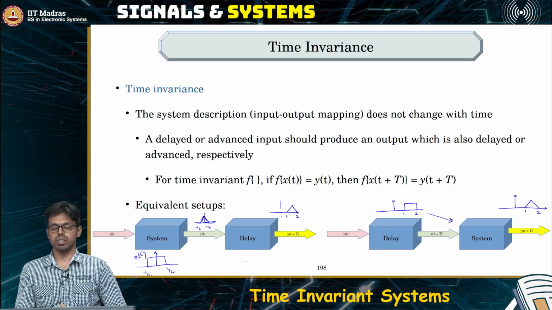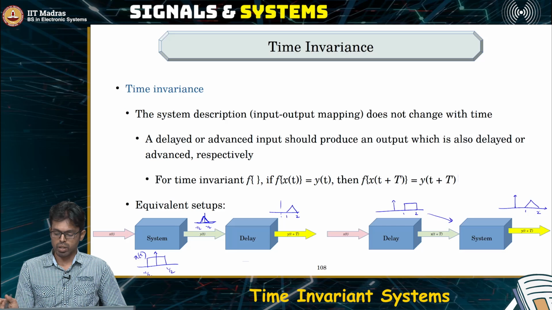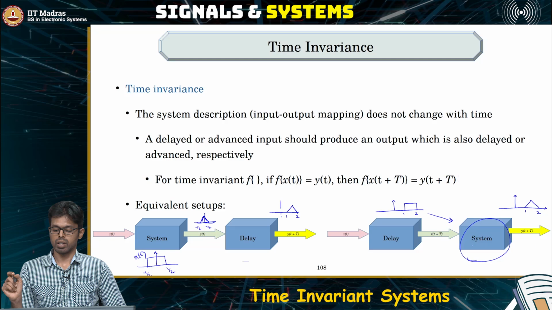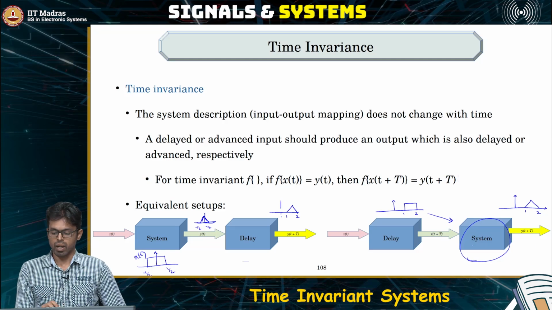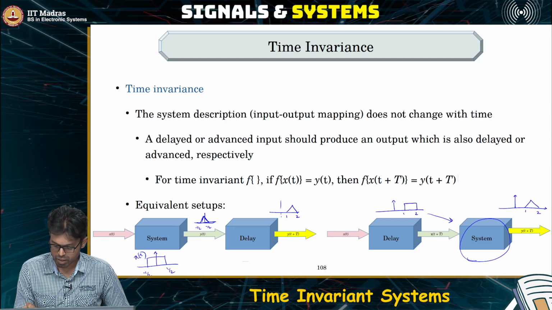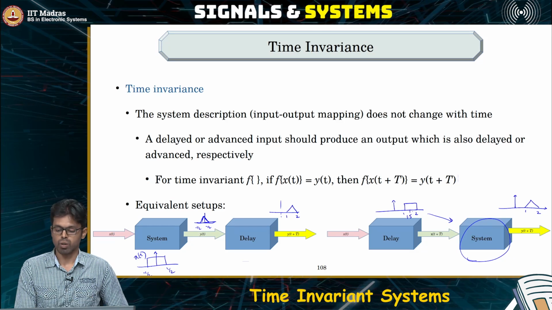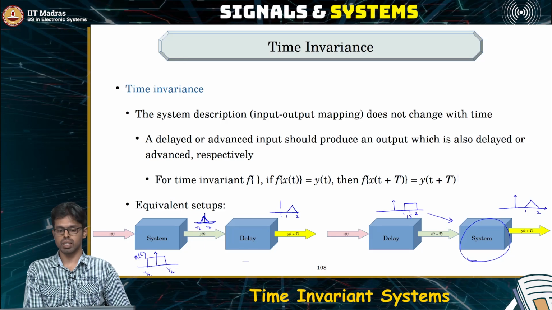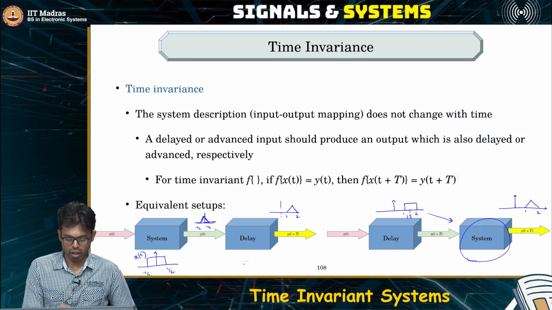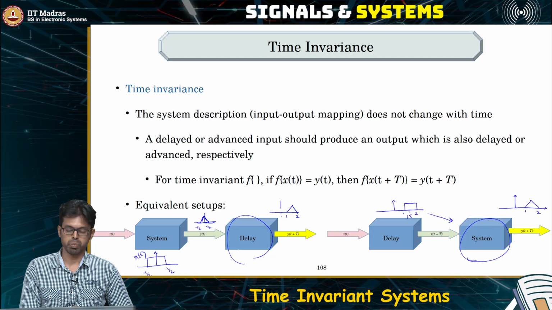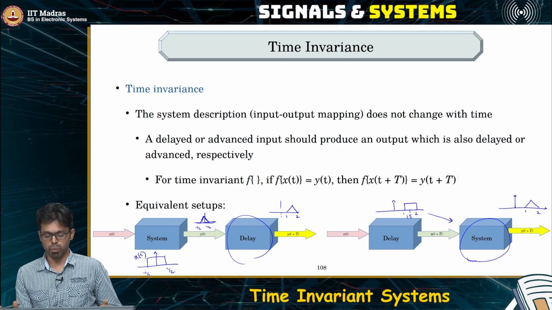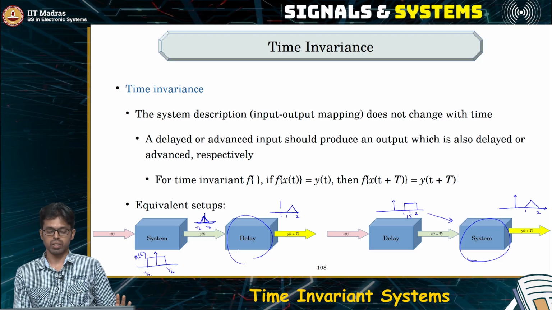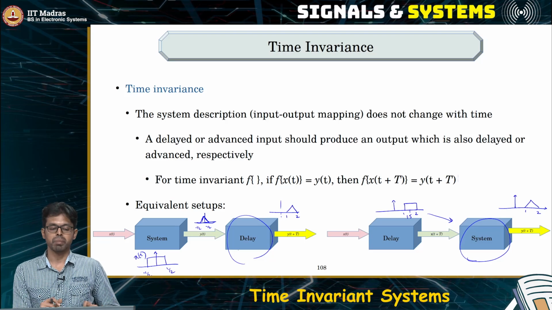Whenever it sees a rectangle, it will change it to a triangle. So as you can see in this example, this system is changing a rectangle to a triangle, and that rectangle can either appear at 1 to 2 seconds or minus half to plus half seconds. It doesn't really matter. So you can have this delay block either at the output or at the input. Both produce the same kind of system outputs eventually. So this is what we mean by time invariance.